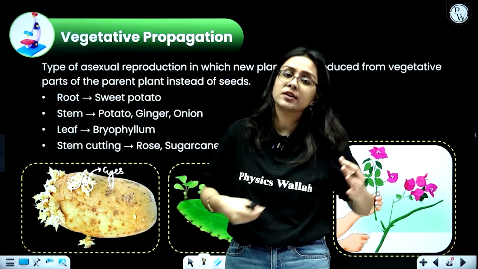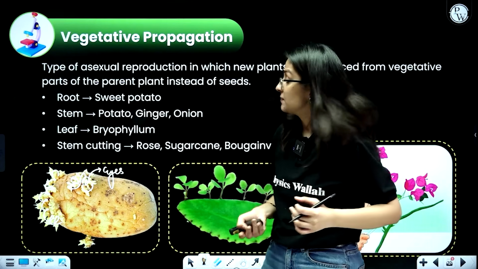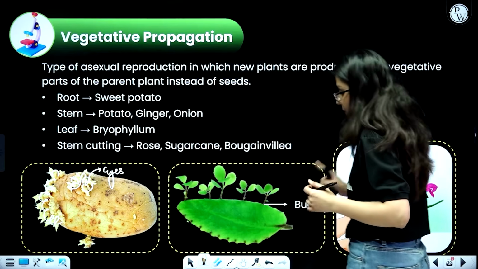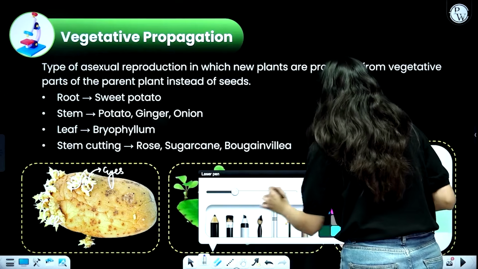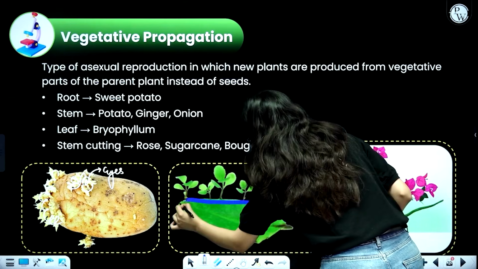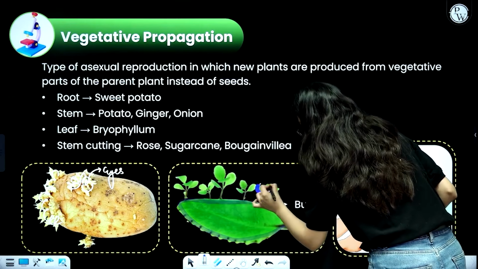Take it and then sow it in the soil, a new plant will form. Got it? Talking about a leaf, such as over here, that is bryophyllum. This bryophyllum leaf has some buds developing on its edges, on its boundary. Can you see these are the buds?